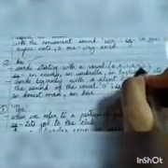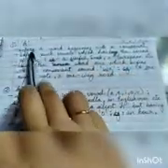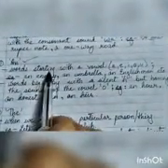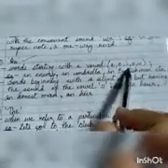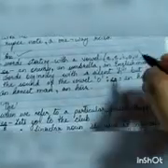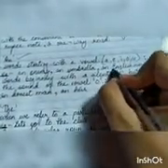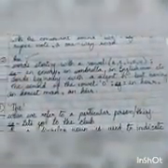Next, we move on to our second article, which is an. So an is used with words starting with a vowel. For example, a, e, i, o, u. As we said earlier, a is used with consonants. Similarly, an is used with a vowel. For example, an enemy, where e is the vowel, an umbrella, u is the vowel, an Englishman, e is the vowel. So these are the examples.